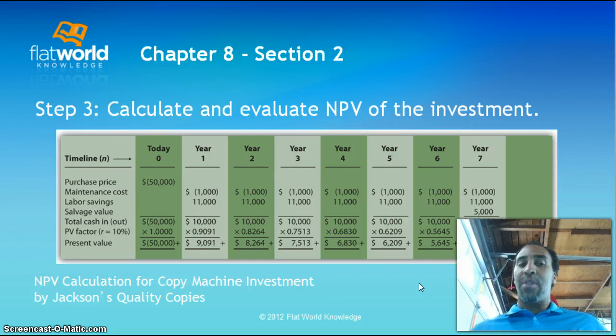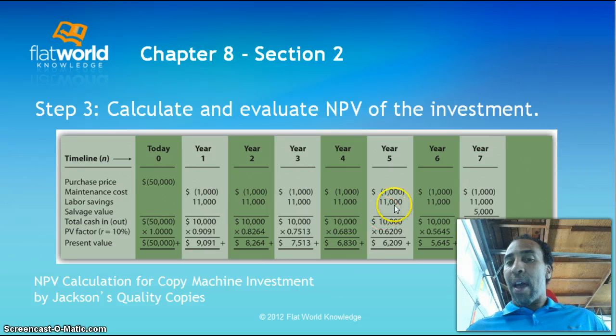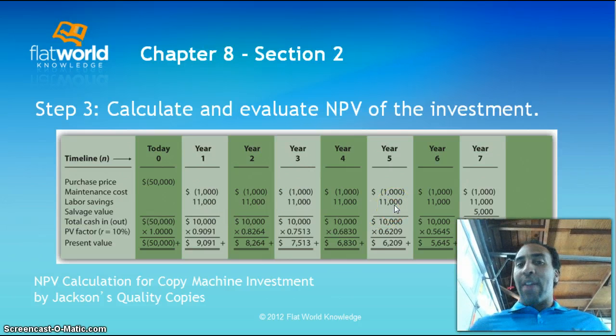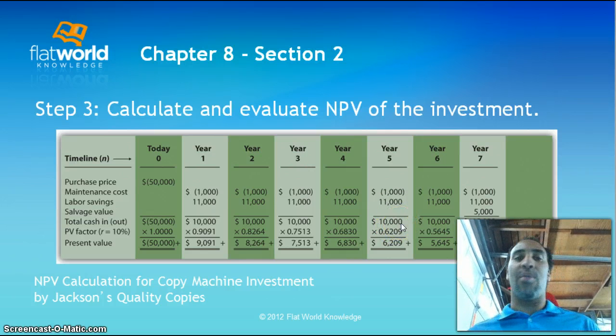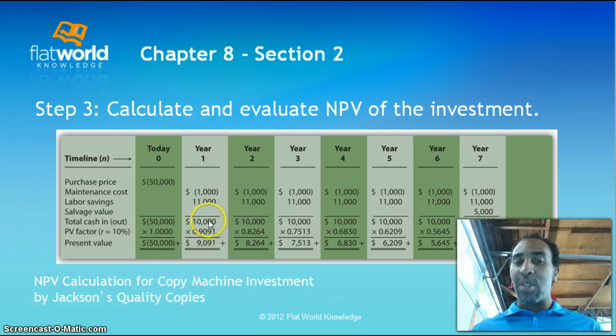So $50,000 is the purchase price, $1,000 every month for maintenance, but we're making $11,000 back as a company. So after 5 years, because we're netting $10,000, we've actually made our money back. Now you may be saying, hey, Demetrius, we can't wait 5 years to make our money back. Well, when it's a big capital decision, you can't wait that long. You get these factors from the table, so you take your $10,000, multiply it by that, and then you have your present value. You add those up, you get 1,250, and that means it's going to be a go. So stay tuned for lecture part 2, and we'll go forward from there.